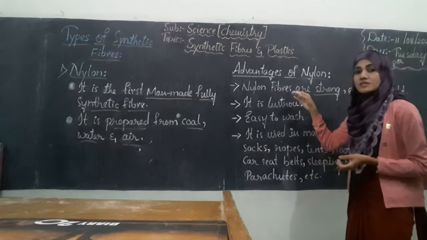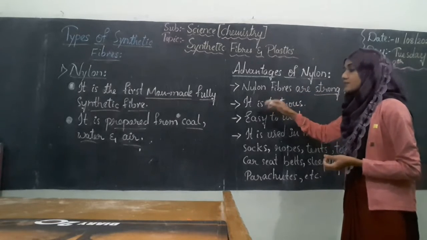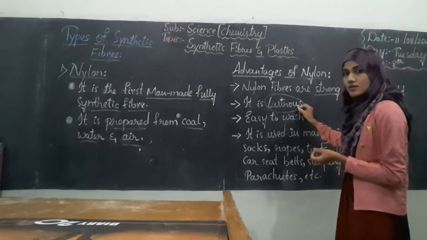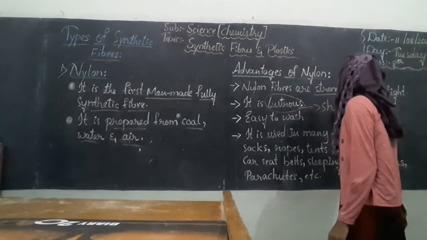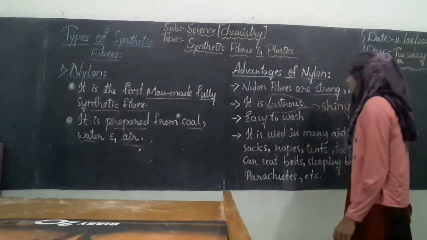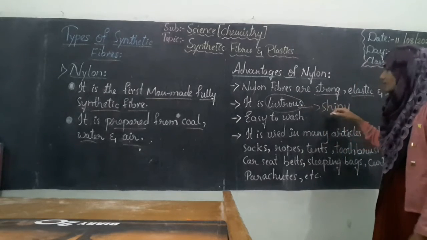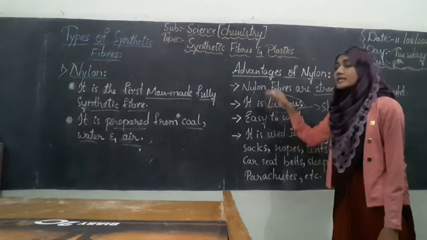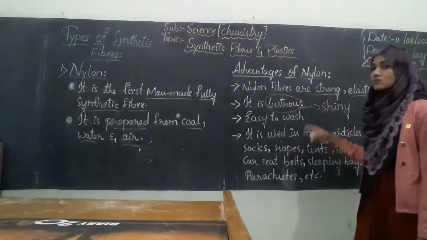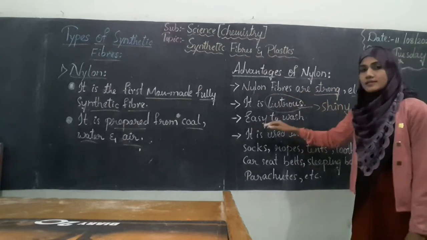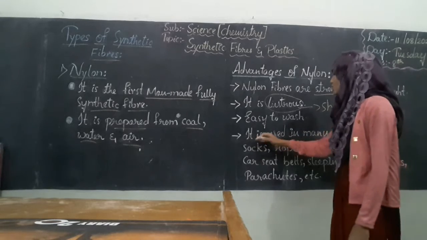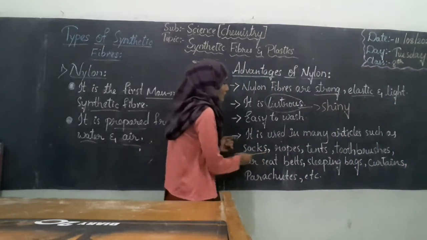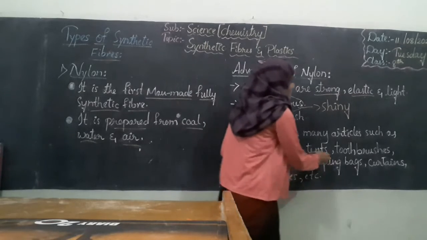Whatever substances are made from nylon can be made lustrous. Now, what is meant by lustrous? Lustrous is nothing but shiny, that means shining substances. And it is easy to wash. Nylon substances are easy to wash, and it is used in many articles such as socks, robes, tents,